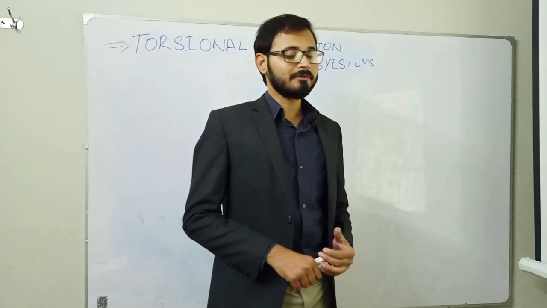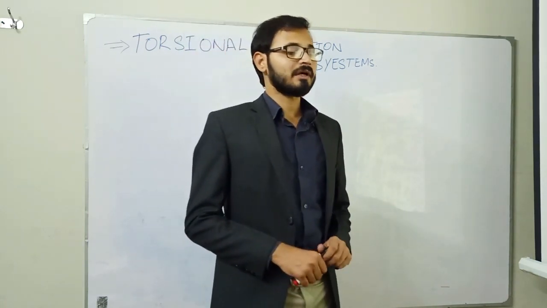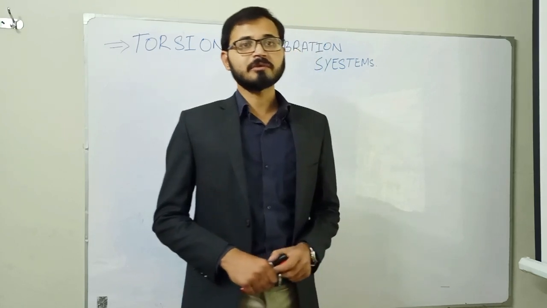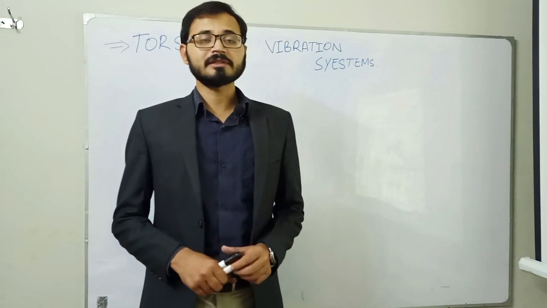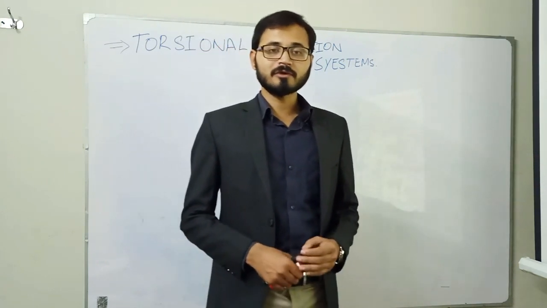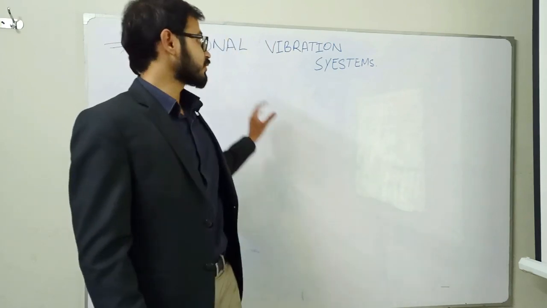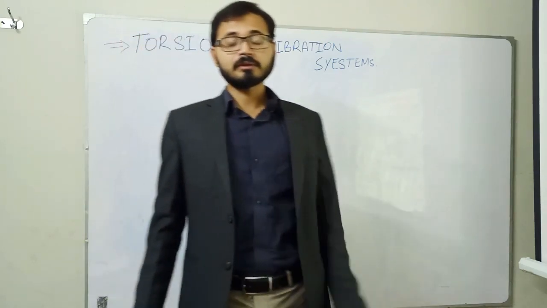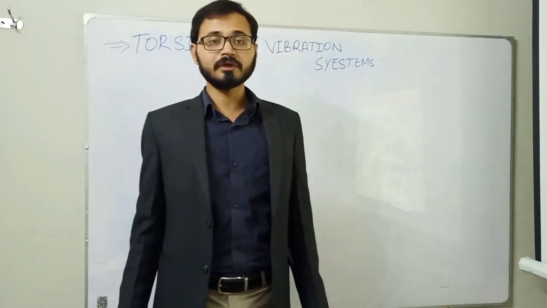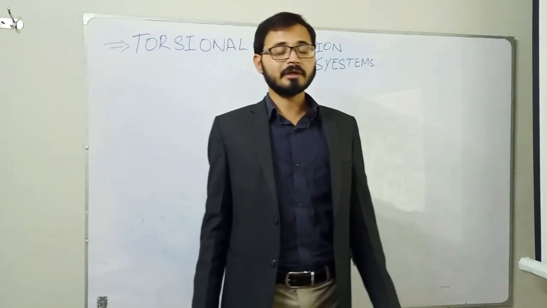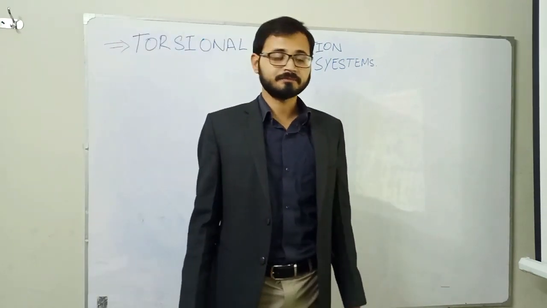So whenever we have a speed fluctuation, for example, in case of our crankshafts, flywheels, steam turbines, gas turbines, and all of the mechanical structures where there is a rotational movement, you will observe a torsional vibration. And in some cases, these torsional vibrations are so critical that they lead to cyclic loading, and at the end it will lead to the destruction of that system.